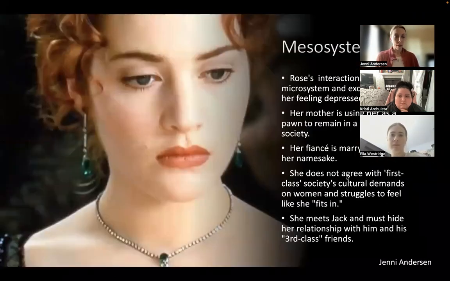Looking at her mesosystem, how her microsystem interacts with other systems.